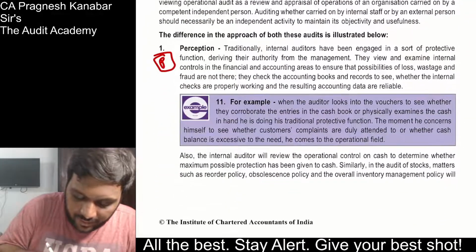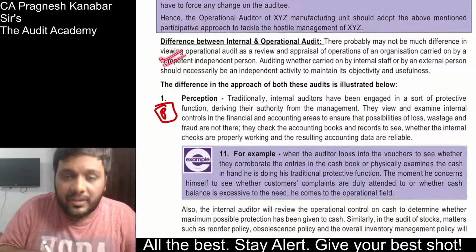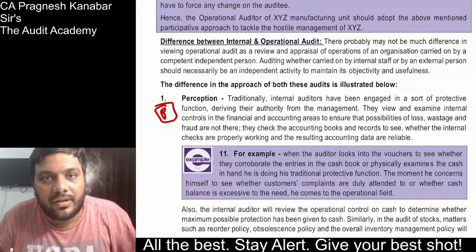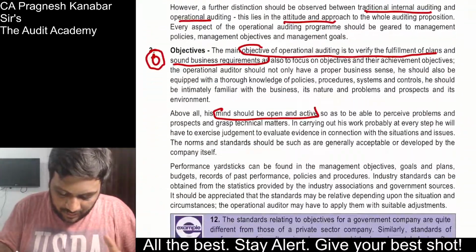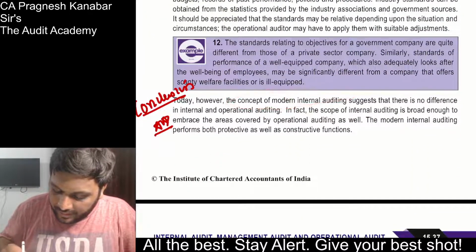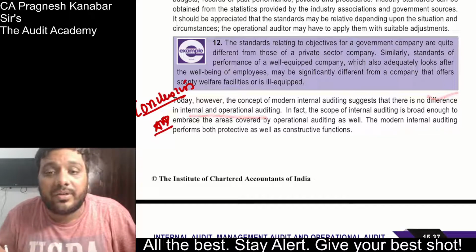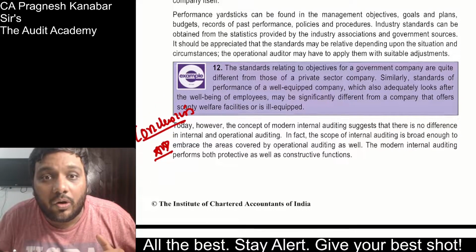Now look at this. So when we talk about the difference between internal and operational audit, yes, tell them that there is some difference. But at the end, the conclusion will be, look at this conclusion. However, the concept of modern internal auditing suggests that there is no difference between internal and operational auditing. In fact, internal audit is broad enough to cover operational auditing also.